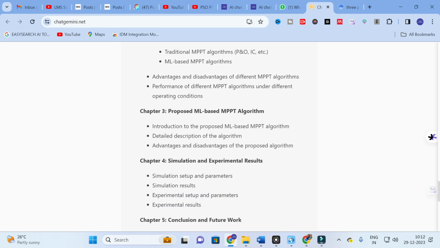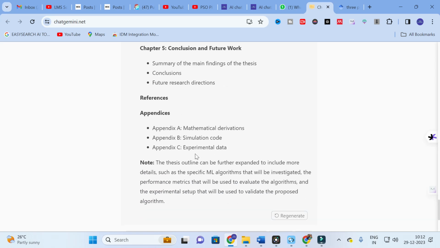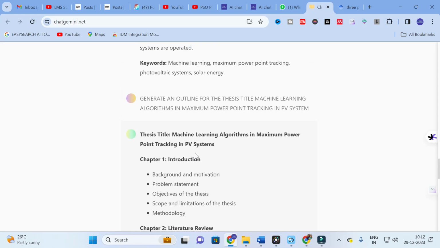Next you can see the proposed ML based MPPT algorithm. In this you have to mention the ML, that is machine learning algorithm details. Next are simulation results and experiments, conclusion and future scope, that is future work. So probably this will be a better thesis outline also. You can make use of this thesis outline to generate your content.